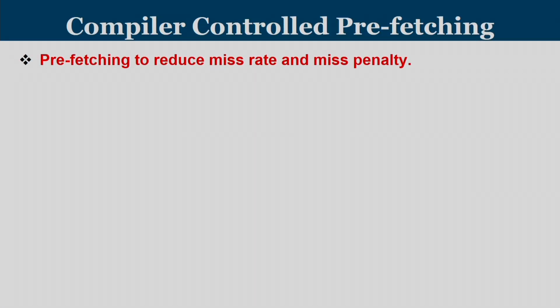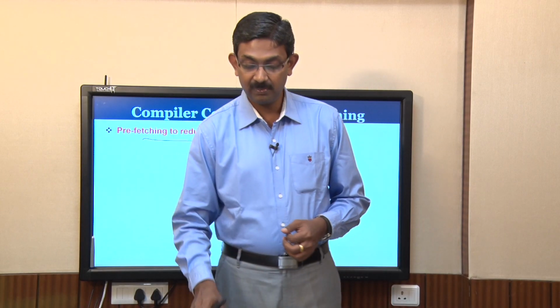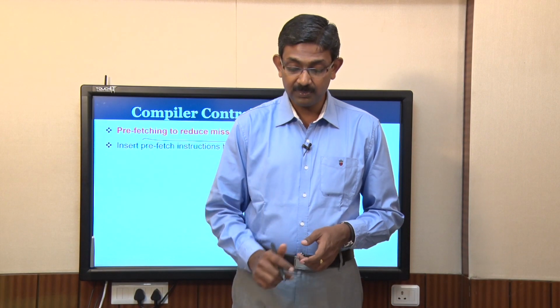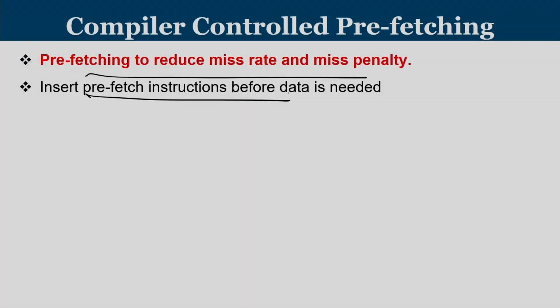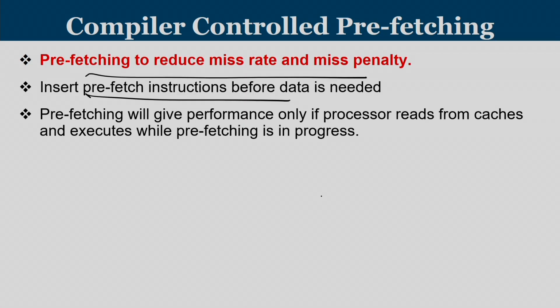What we discussed just now is hardware prefetching. The other one we are going to discuss is prefetching with the help of the compiler. The compiler is going to introduce certain instructions which will tell that these instructions or these memory addresses are needed in the near future, so that should be prefetched. So, certain prefetch instructions are added in the compiler code.